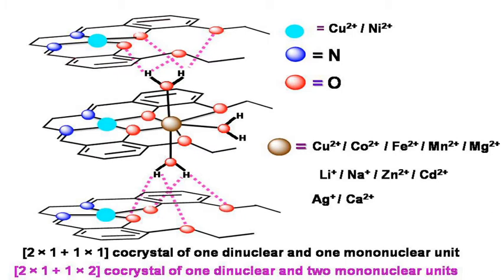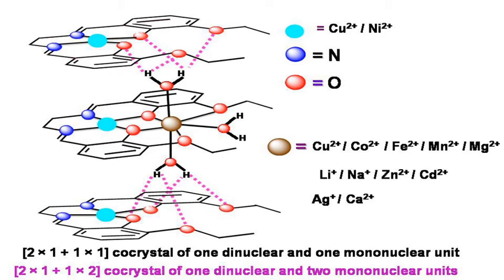Here, one dinuclear unit is self-assembled with two mononuclear units. So, this is a 2 into 1 plus 1 into 2 co-crystal of one dinuclear and two mononuclear units.